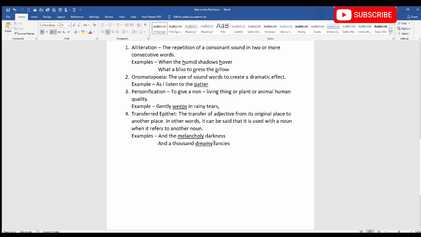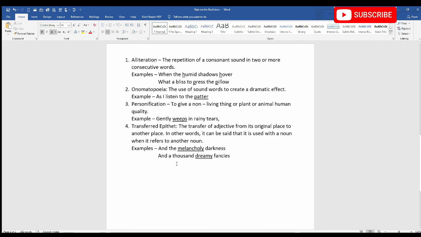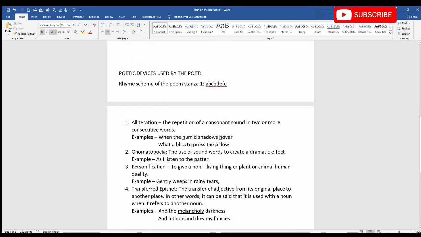Fancies cannot be dreamy. So, as the adjective dreamy has been used with the noun fancies, it's an example of transferred epithet. So, these are all the poetic devices used by the poet in this poem.